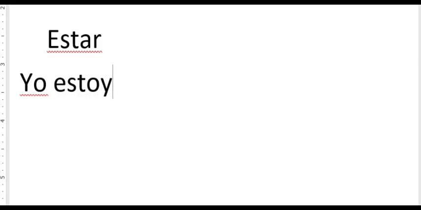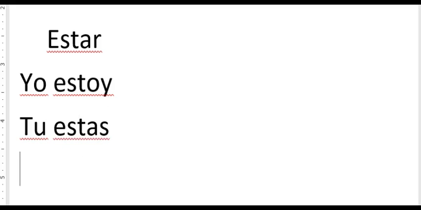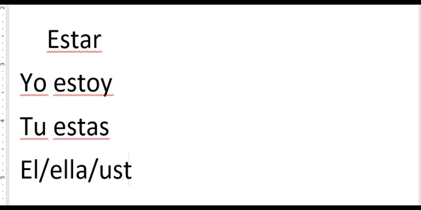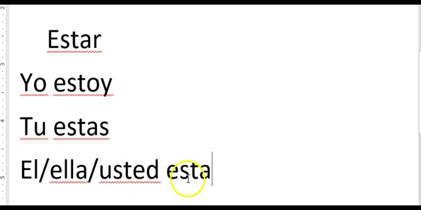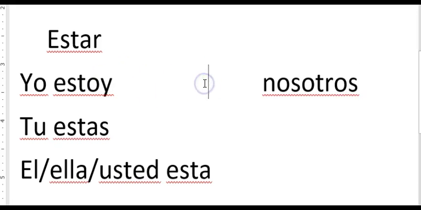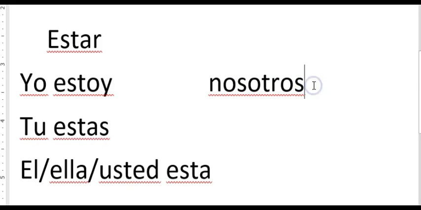So once again, we have the verb estar, and we can conjugate that. Yo estoy. I am. Tú estás. You are. Él, ella, usted, está. They all three use está. Nosotros estamos.